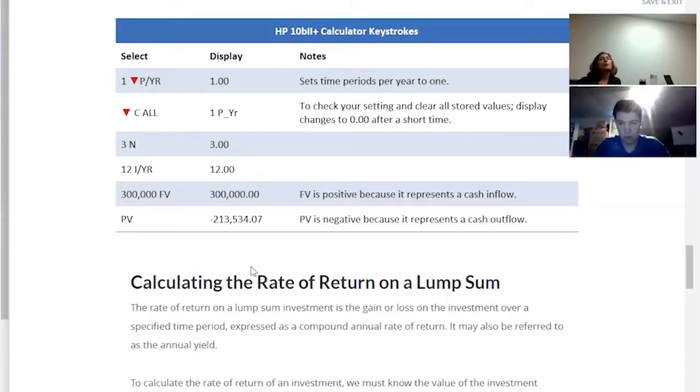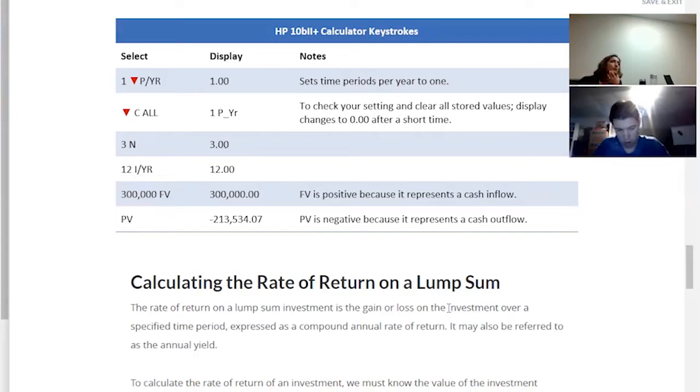First, make a note of what your variables are. What is the N in this case? It's 5 years, the number of years, so that would be 5. And IYR will be 10. That's the interest rate; IYR means interest per year. Then future value is 500,000, and we have to calculate present value. So let's do the calculation.